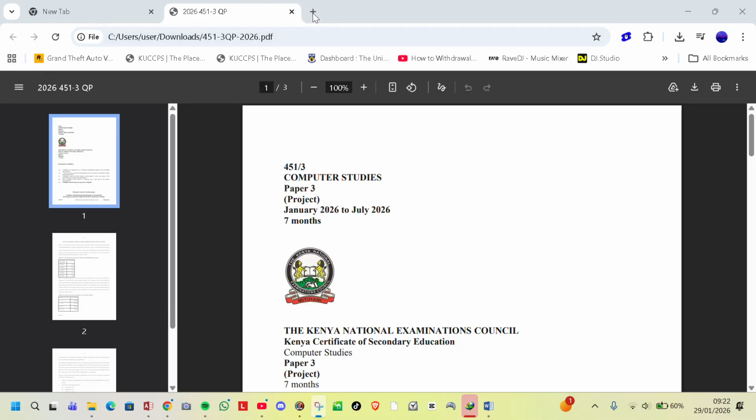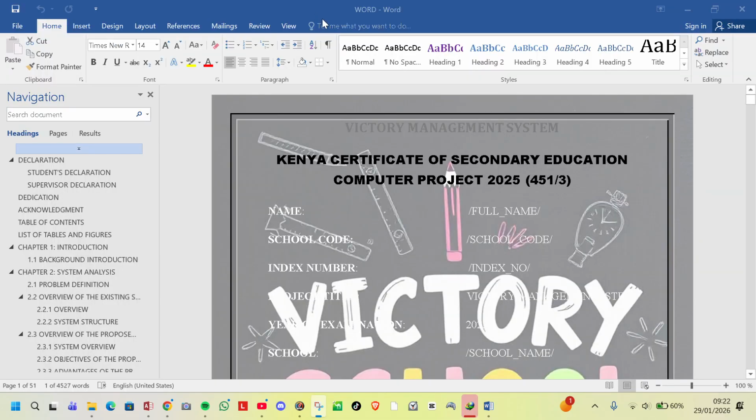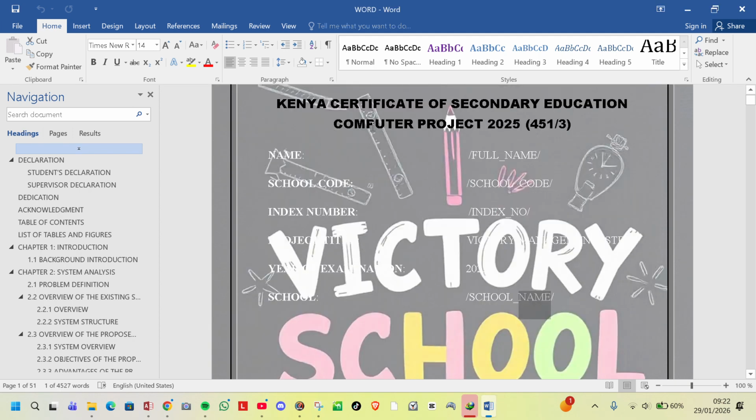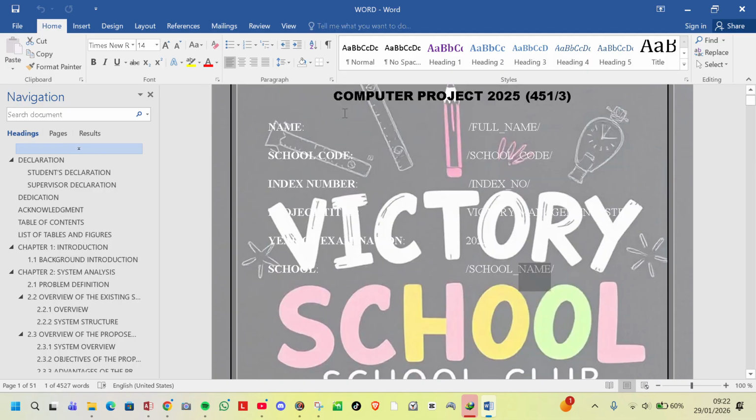So we can go through last year's work before we proceed. Let me open it. Last year's milestone 1 was the documentation. It was like this. This was the cover page. The project was about a victory management system. The front page, the cover page, contains the name, the school code, the index number, the project title, the year of examination, that is 2025, and the name of the school.